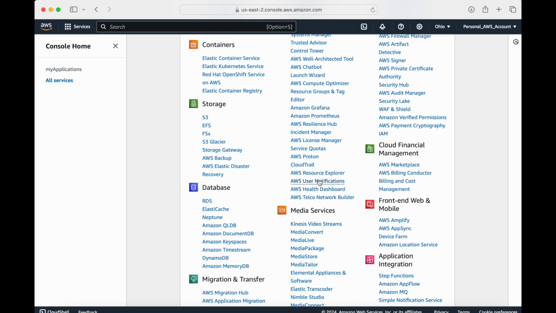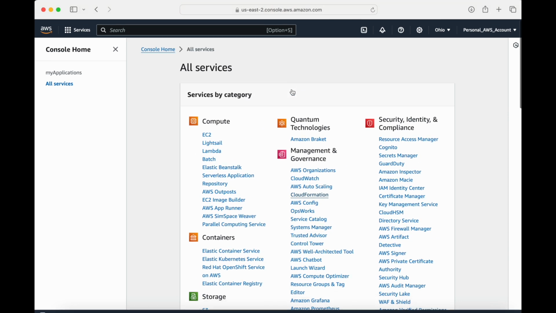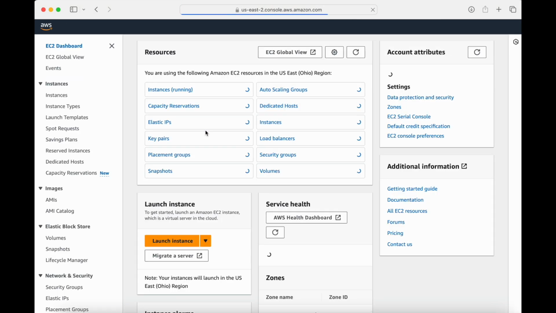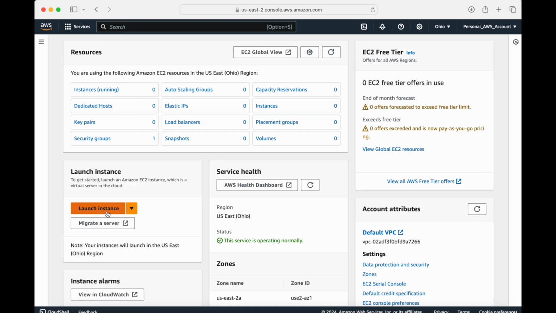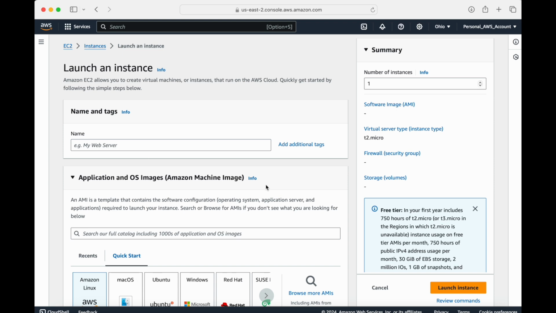Now, let's start with our EC2 instance. So how do you launch an EC2 instance? Well, first, let's go to EC2 by clicking here. This is one of the ways. You get to the EC2 dashboard. Here, you can click on that launch instance button over here to start your EC2 service.